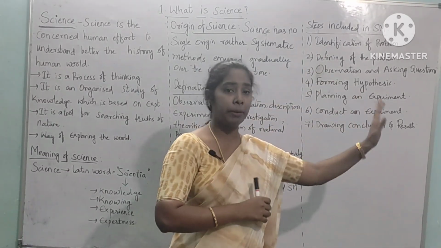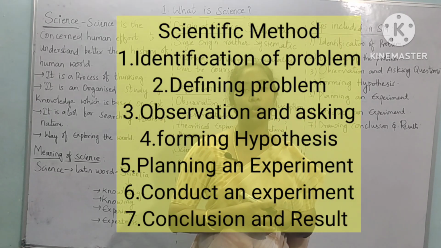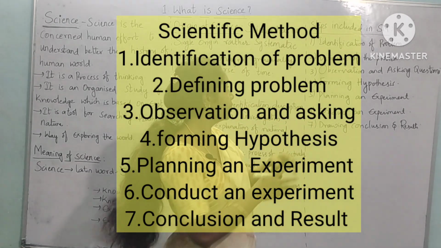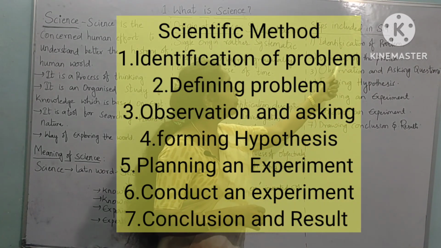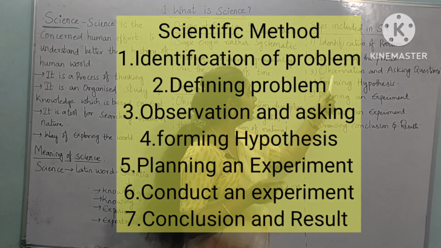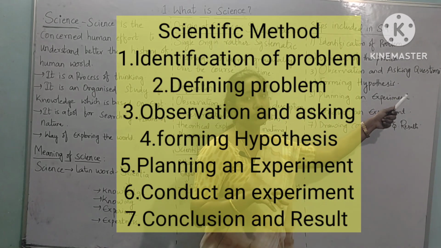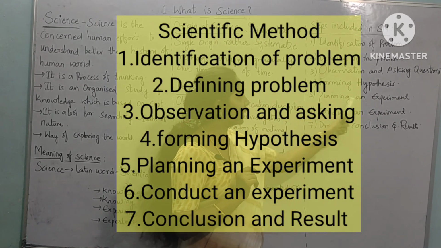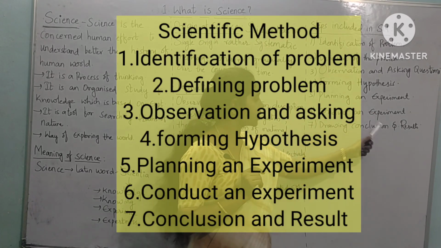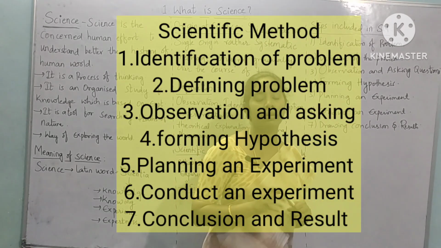So if you see here: identification of the problem, defining of the problem, third, observation and asking questions, forming a hypothesis, planning an experiment, conducting an experiment, and drawing a conclusion or result.